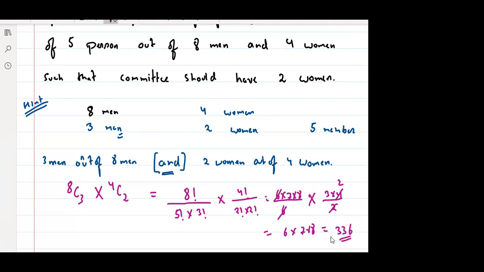Sir, I didn't understand that multiplication part. Can you please do that again? Okay, so see, here, the fundamental principle of counting is always there. It is fundamental. What is the question? The question is you have to find a committee of 5 members, means you have to choose 3 men and 2 women.